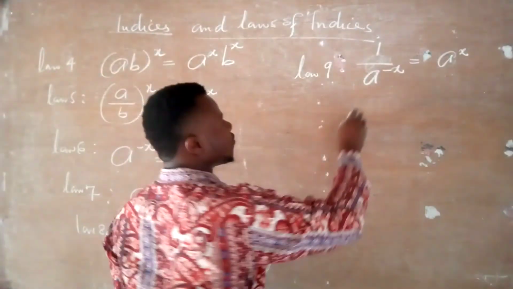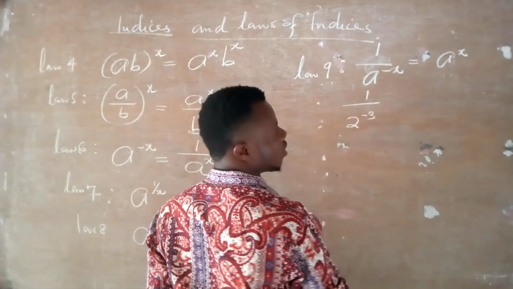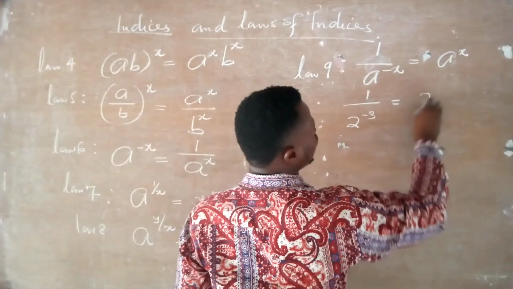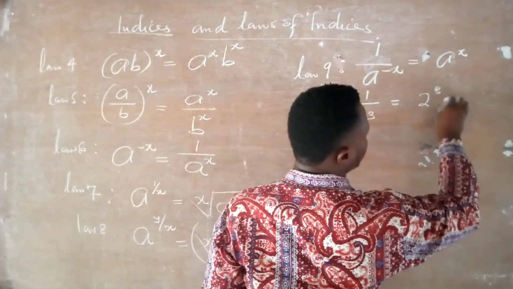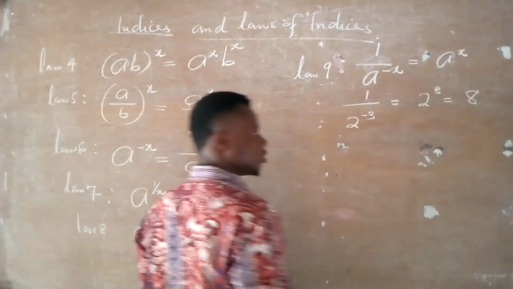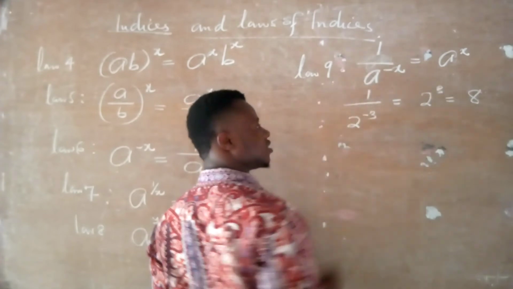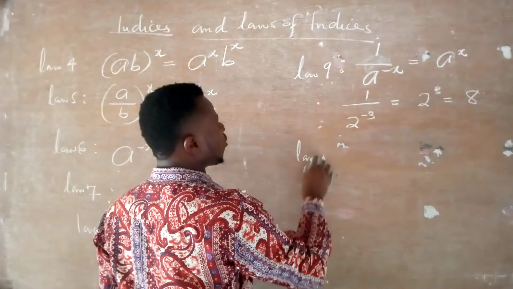If I have, for instance, 1 over 2 raised to the power minus 3, I don't need to go further. This will give me 2 raised to the power 3, and this 2 raised to the power 3 will give us 8, because this is an index that tells us that this 2 occurs 3 times. Are you there?